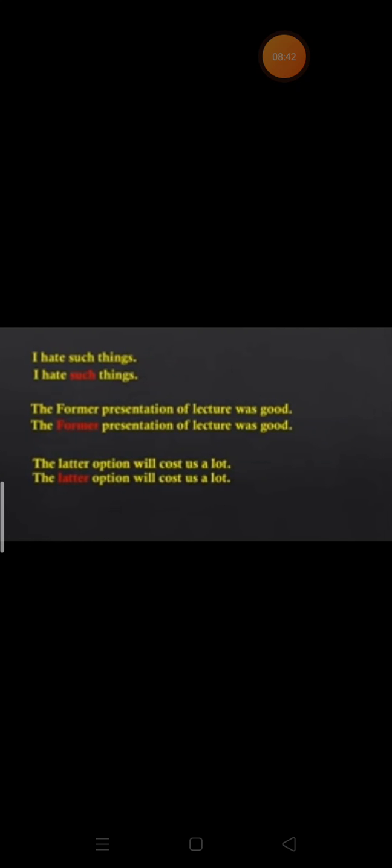The same words are there also: this, that, these, those. And a few more words are there: latter, former, such. These are the demonstrative adjectives which will tell which noun or which pronoun. Looking at the examples: I hate such things. Which things? Such. So such is a demonstrative adjective which is pointing out the noun.